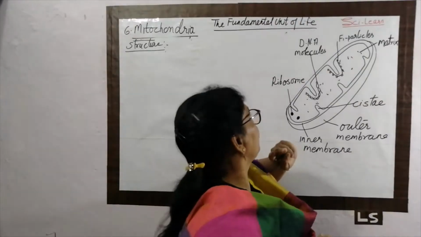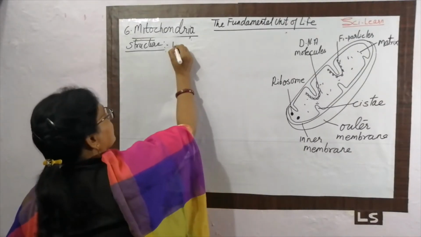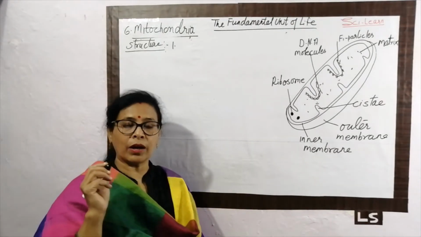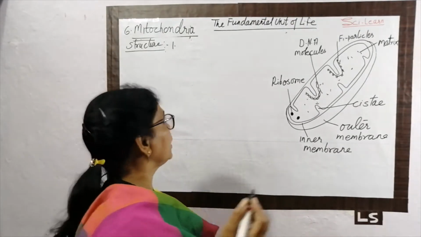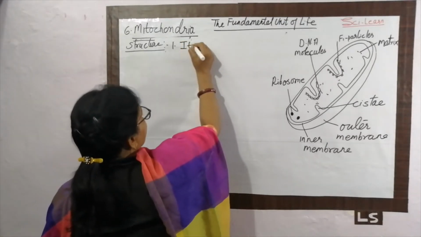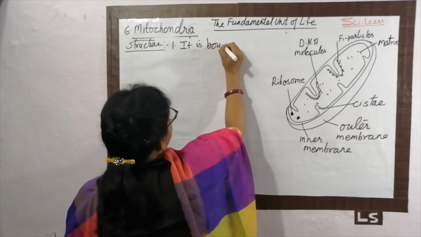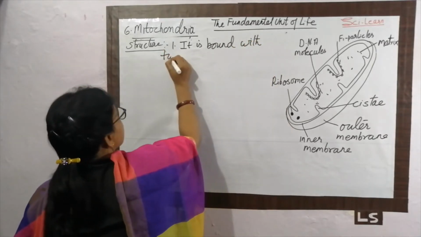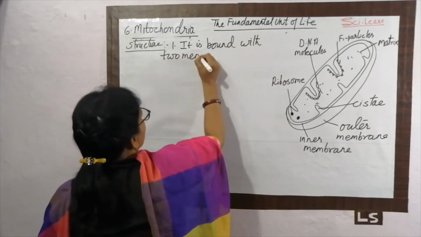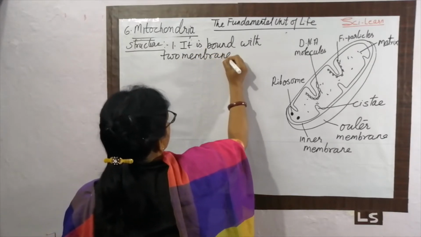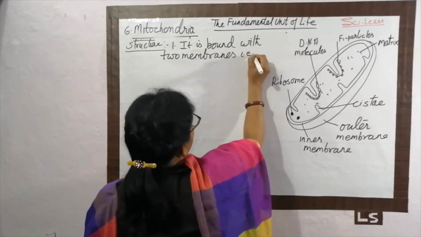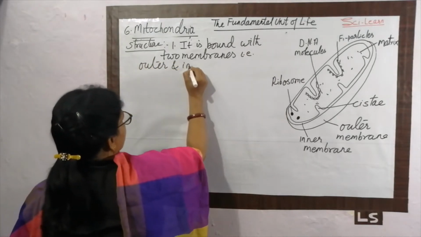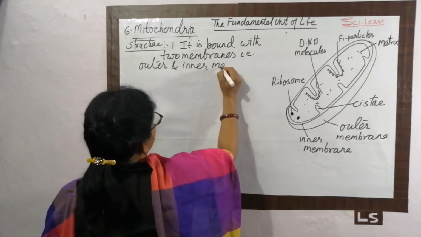Now, what about the structure of mitochondria? First point, it has two membranes. One is called the outer membrane and one is called the inner membrane. It is bound with two membranes, the outer and inner membrane.